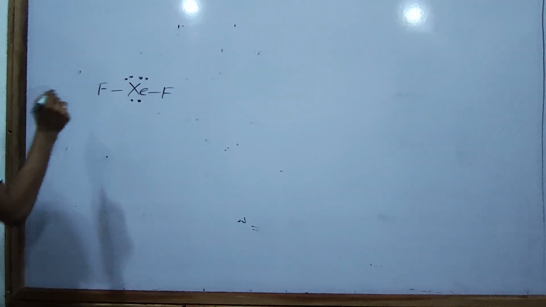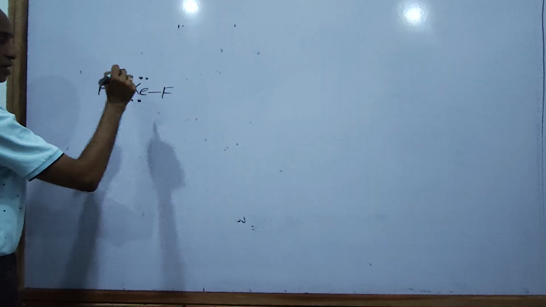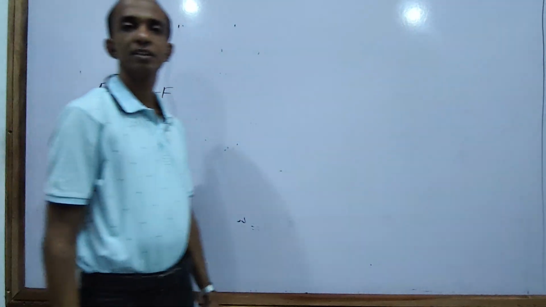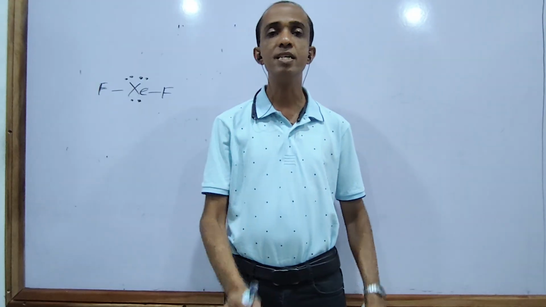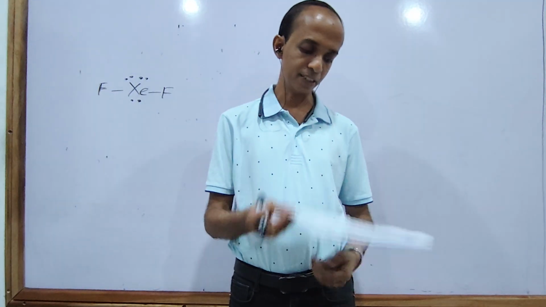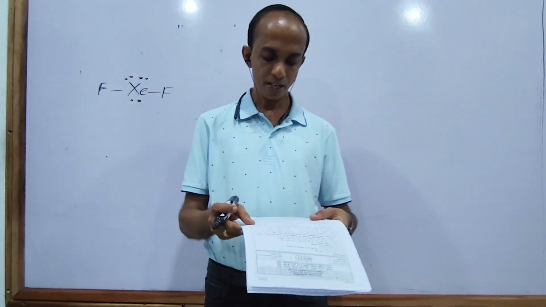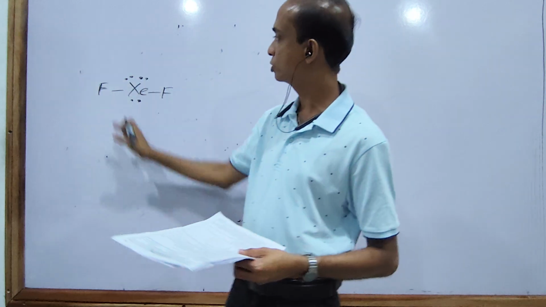However, if you consider the shape of the XeF2 molecule, that shape is actually linear, right? Linear shape, but the electron pair geometry means repulsive geometry.